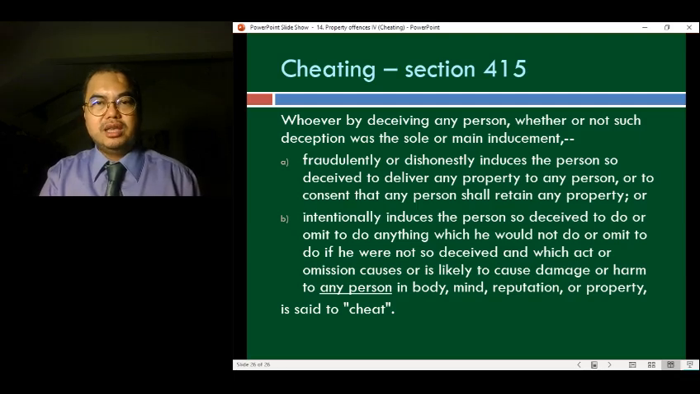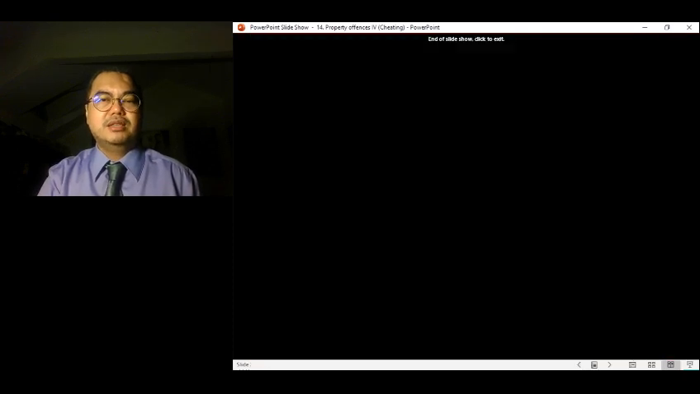So that's cheating under 415 of the Penal Code. All right, pretty straightforward. You just need to refer to 415 and the elements are all there, and you just see whether all the elements are satisfied or not.